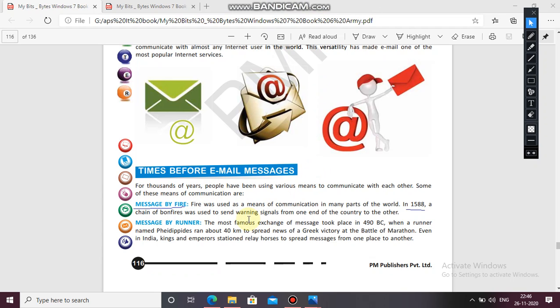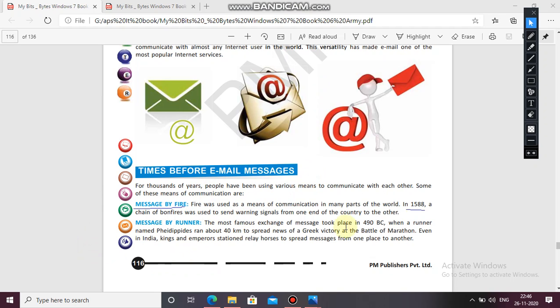When there is a war between two countries, it becomes a means of communication for them. So in 1588, they made a chain of bonfires and used it to send warning signals from one end of the country to the other, so that the people fighting in the war get a signal to attack or protect themselves.